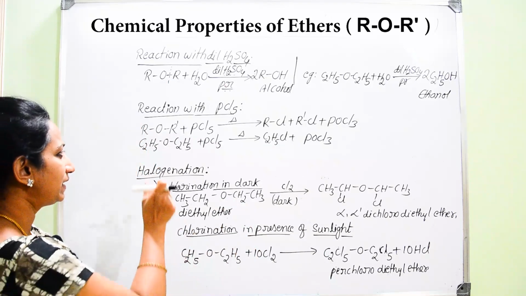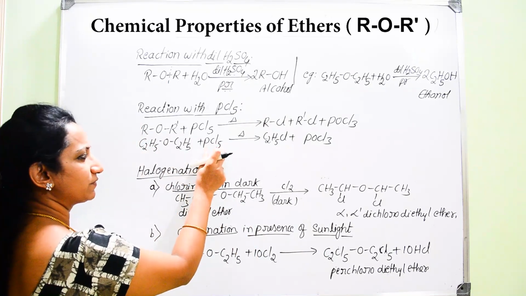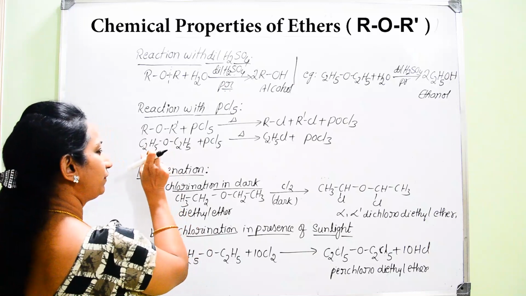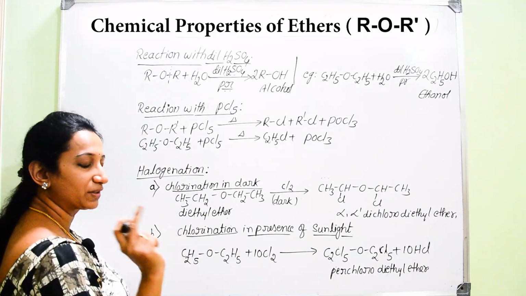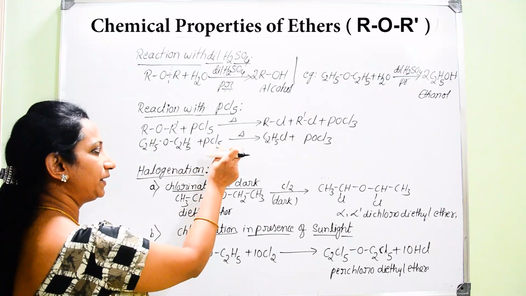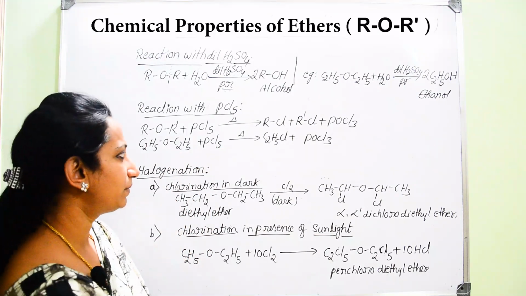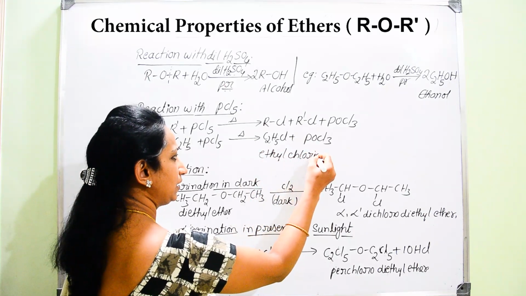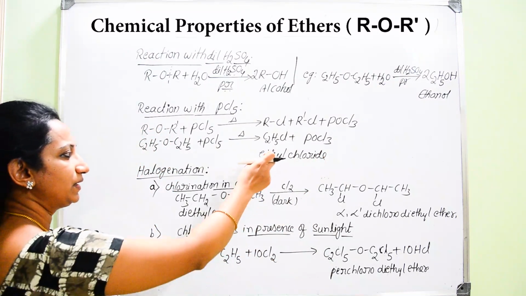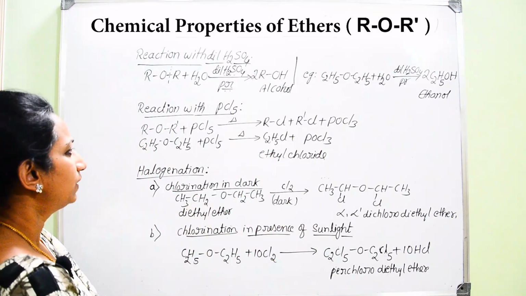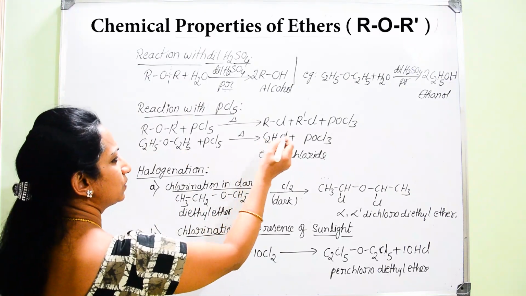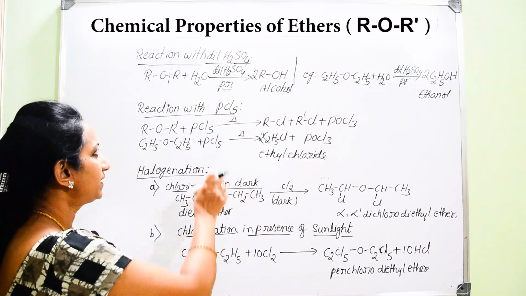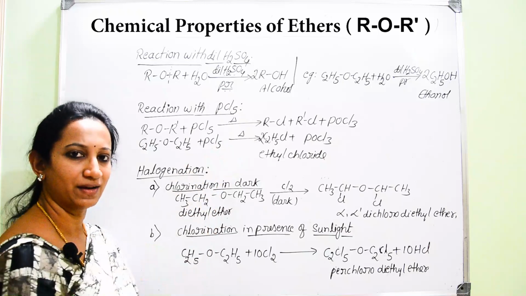That is why we can easily remember that when ethers are treated with phosphorus pentachloride, you will definitely end up with alkyl halide. Here, if you start with diethyl ether, name the product obtained when diethyl ether is heated with phosphorus pentachloride. Which is that major product you can expect? That is ethyl chloride. So, that is the major product obtained. Now we can say that there are two ethyl groups, so instead of writing separately, we can write it as 2 moles of ethyl chloride. So, that is the reaction of ethers with phosphorus pentachloride.